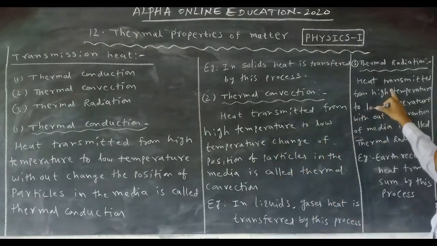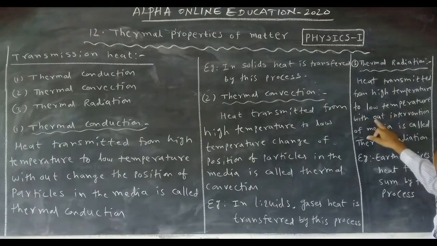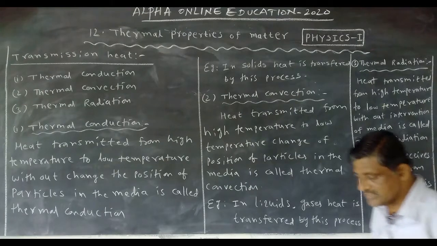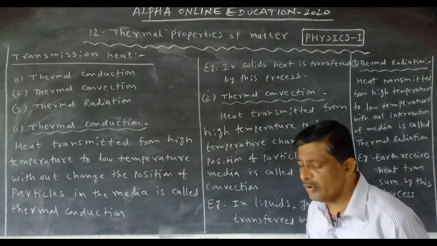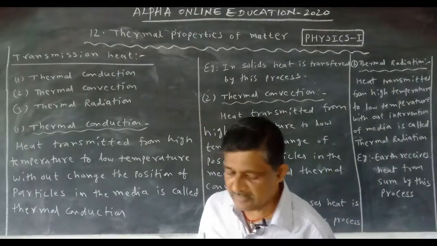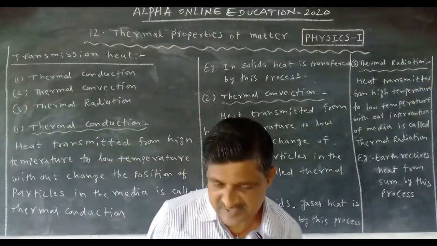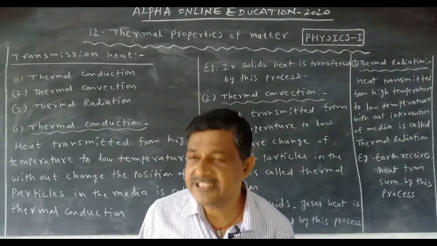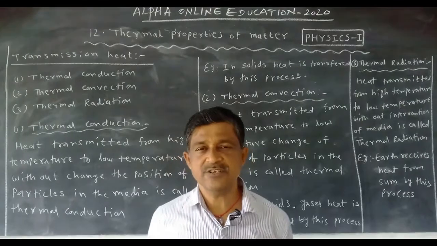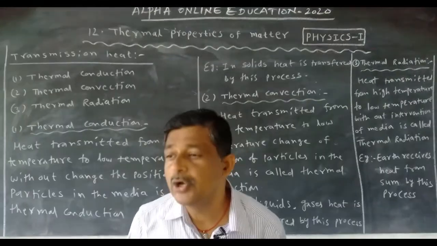Now, what is radiation? Heat transmitted from high temperature to low temperature without intervention of media is called thermal radiation. Shortcut: without the media, heat is transferred from one place to another place. Which process is that? Radiation. In radiation, media is not required to transfer the heat from high temperature to low temperature.